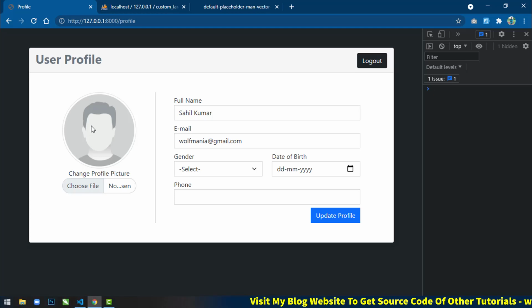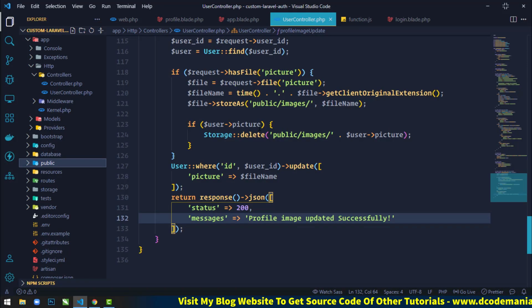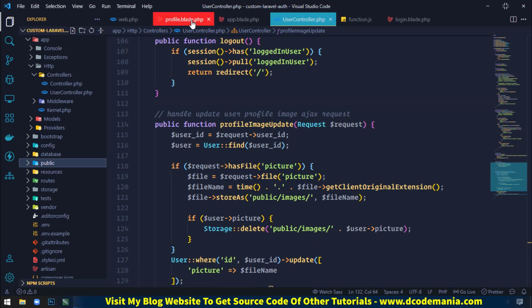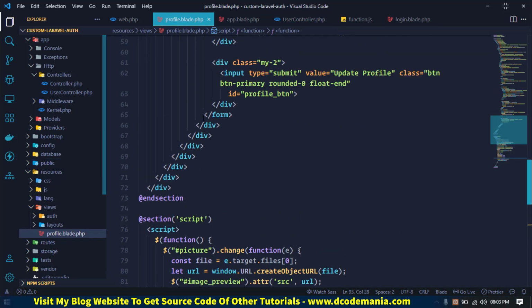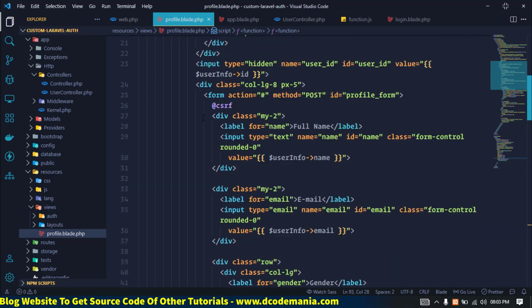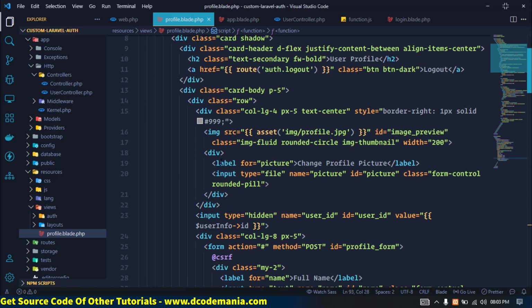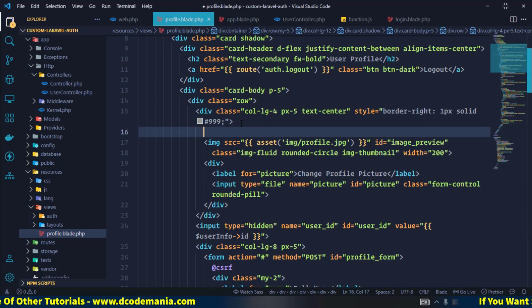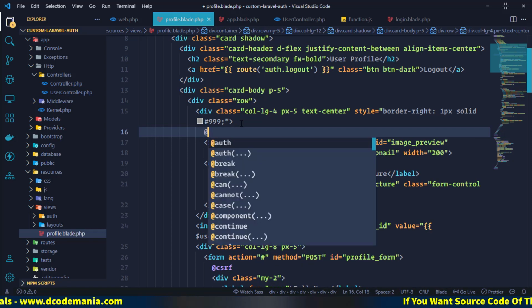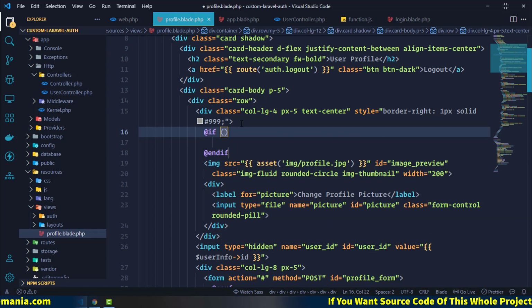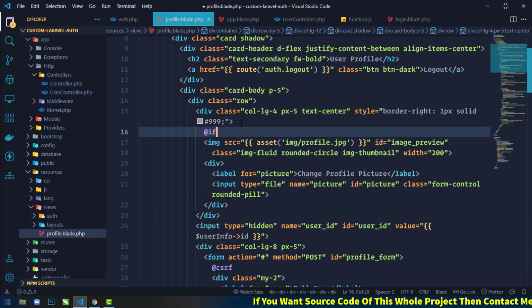So to fix this, let's go to the profile.blade.php file, and here I will use a condition. Actually I will use if else.